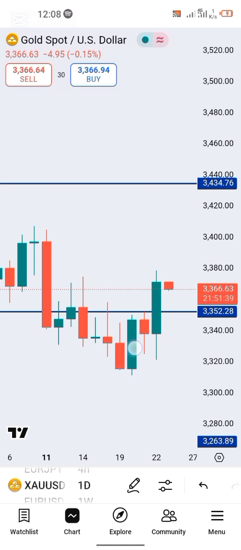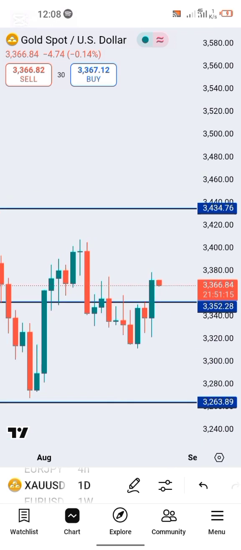We have this impulse move, we have this pullback, and we expected this market to drop down further, but that didn't happen. So we have this bullish engulfing that broke structure inside there. Guys, now this is signaling a bullish reversal for us. Moving on this week, I will be buying gold for the most part. But if the market invalidates my buy setup and shows further signs of downtrend, then I'll be revisiting my chart and I'll be updating on the Telegram channel.